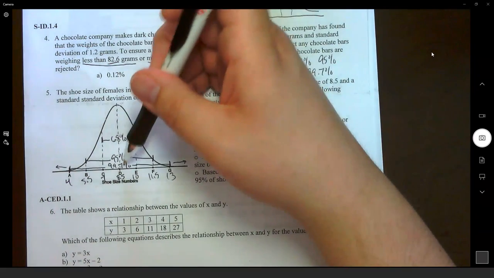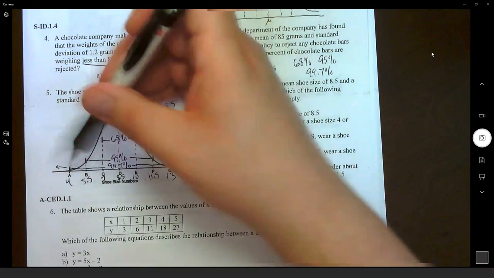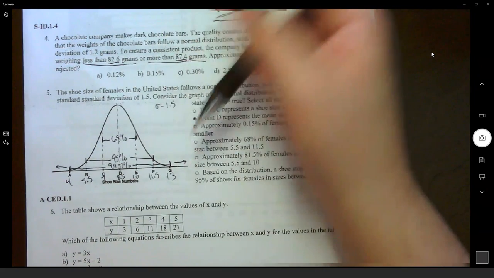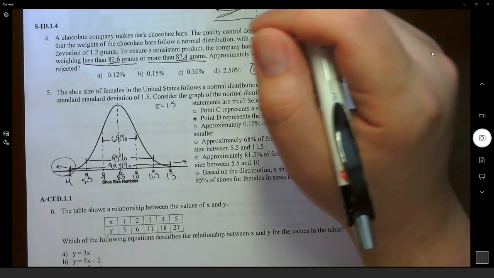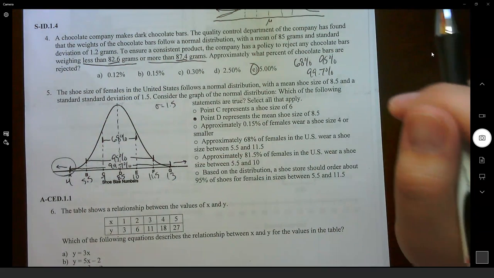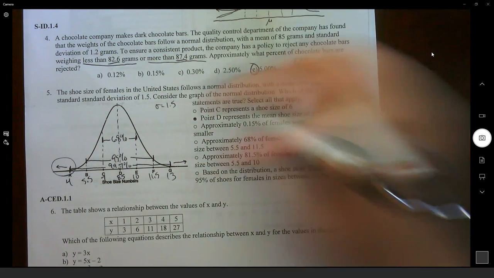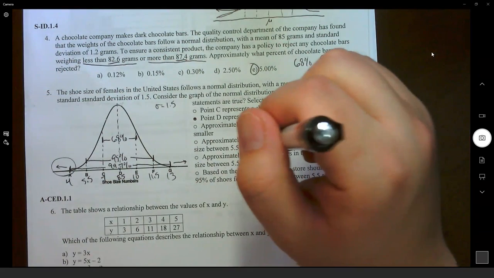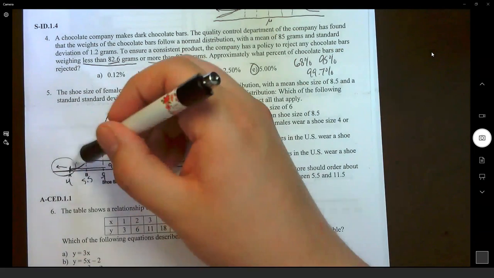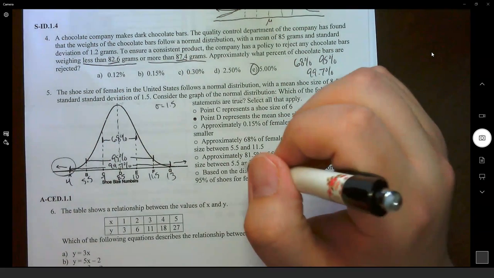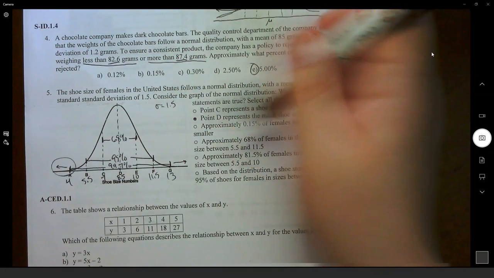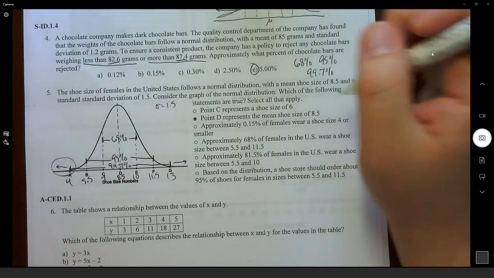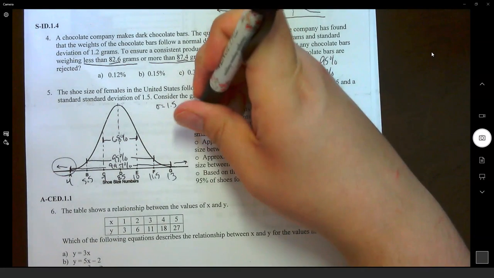So the remaining is 0.3% on both sides. But I only care about this side. I only care about shoe sizes 4 or smaller. Okay, well, if both sides represent 0.3%, and I'm only looking at half, what is half of 0.3? Well, that is going to be 0.15%. So I agree with that.